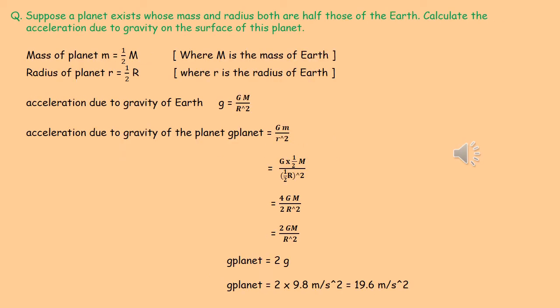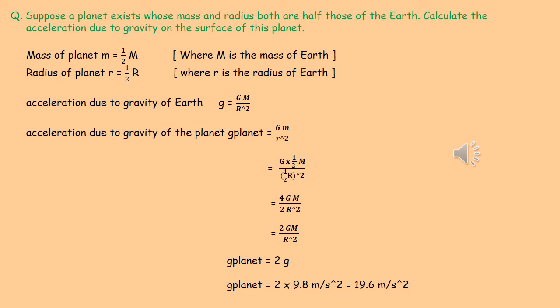Suppose a planet exists whose mass and radius both are half those of Earth. Calculate the acceleration due to gravity on the surface of that planet. So we are writing the mass of the planet, small m, in terms of the mass of Earth, that means half of capital M. Similarly, the radius of the planet, small r, is equal to half of the radius of Earth, capital R. Now the acceleration due to gravity of Earth is given by small g, that is capital G capital M by capital R square.